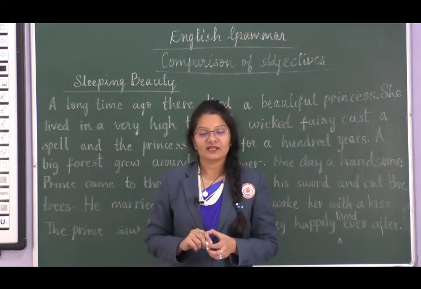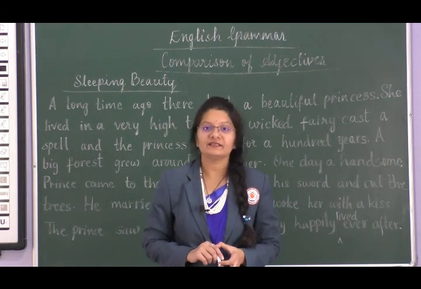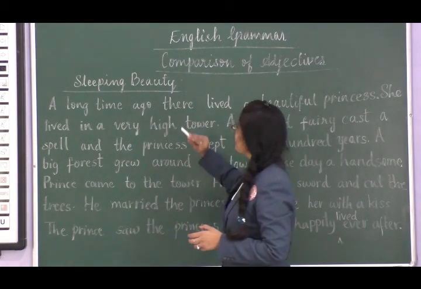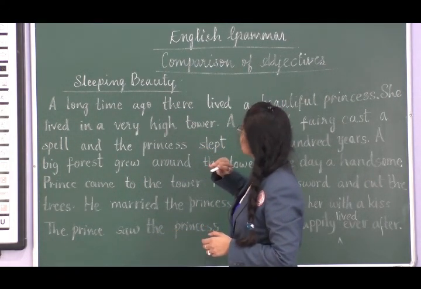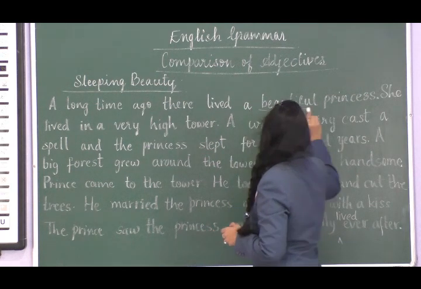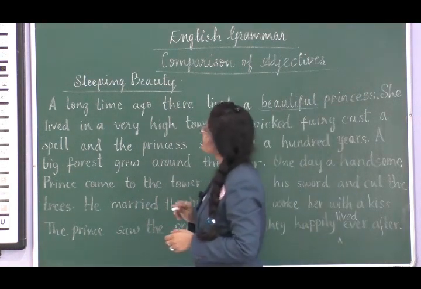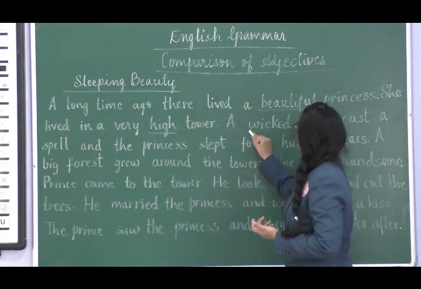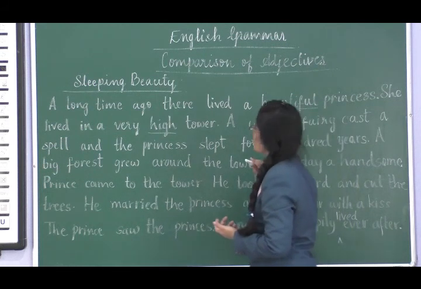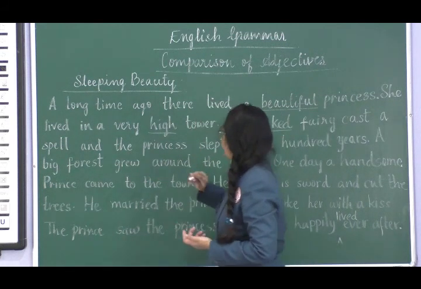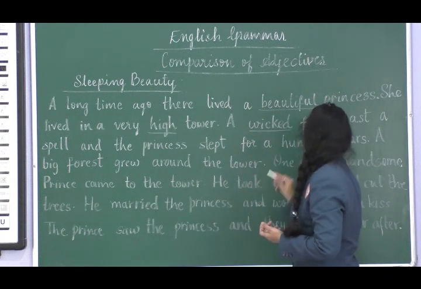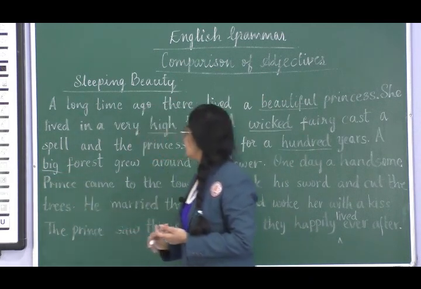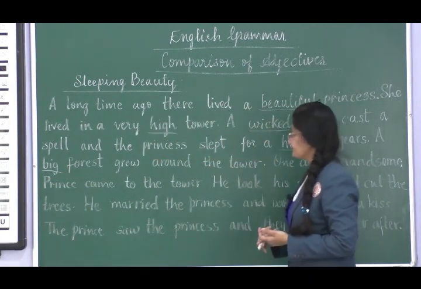So kids, now it's time for you all to underline the adjectives. Which is the adjective there in the first sentence? Yeah, it's a beautiful princess. She lived in a very high tower. High. A wicked fairy cast a spell, and the princess slept for 100 years. The big forest grew around the tower.